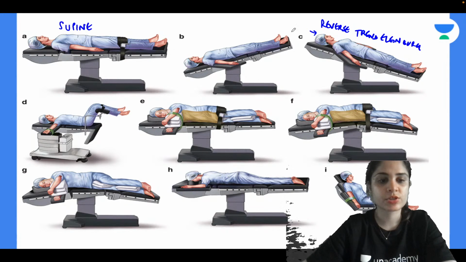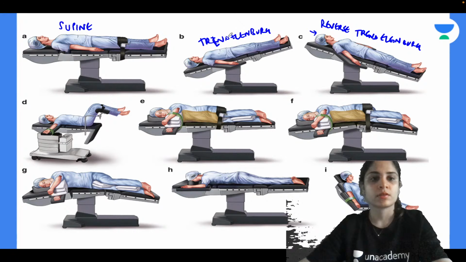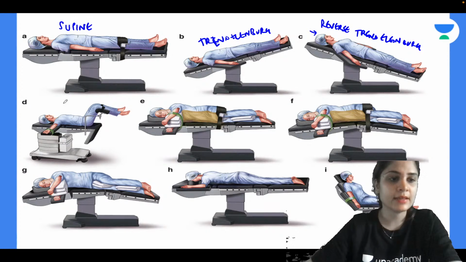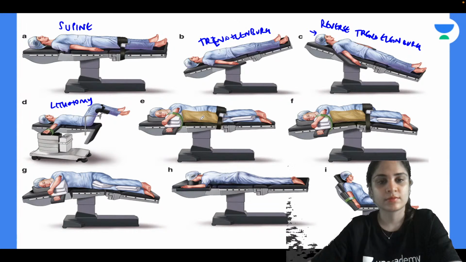Okay, what is position B? Position B is Trendelenburg. Yes. What is position D? D is lithotomy. E is lateral, but tell me what lateral position is it?